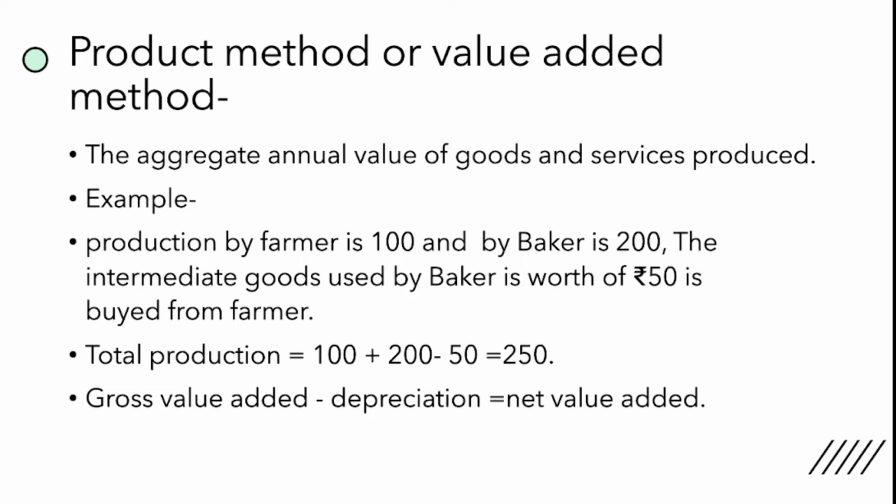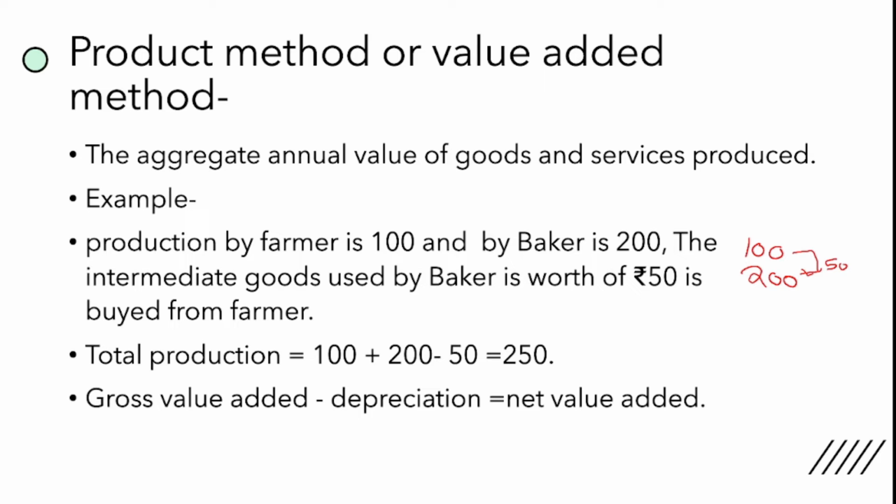So we are saying the aggregate annual value of goods and services produced in an economy. We have another example of it. Suppose there are two entities. First is farmer, another is baker. So here we are saying farmer is doing production of 100 rupees and farmer is using no input cost here, right? And baker is doing production of 200 rupees and he is using input cost of 50 rupees and he is buying those 50 rupees from farmer.